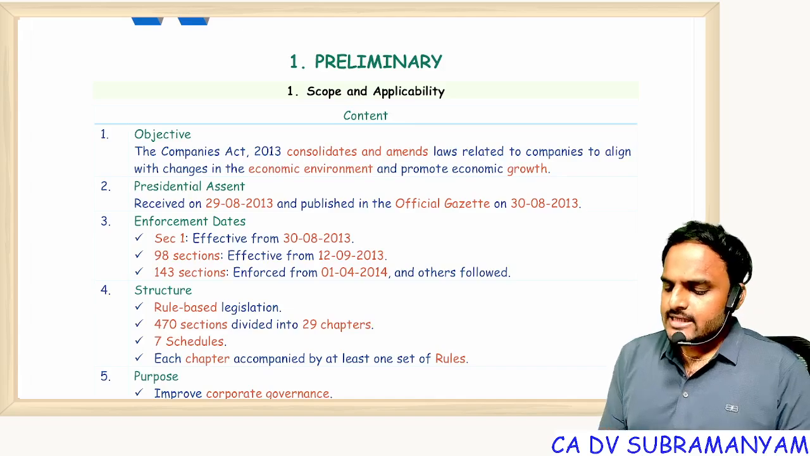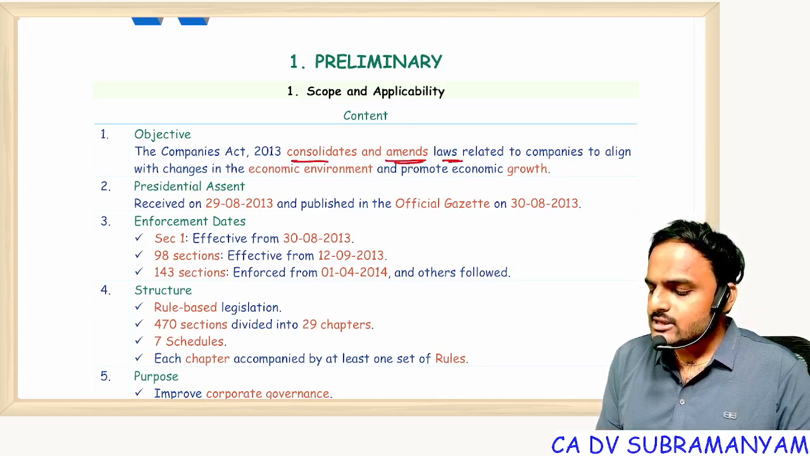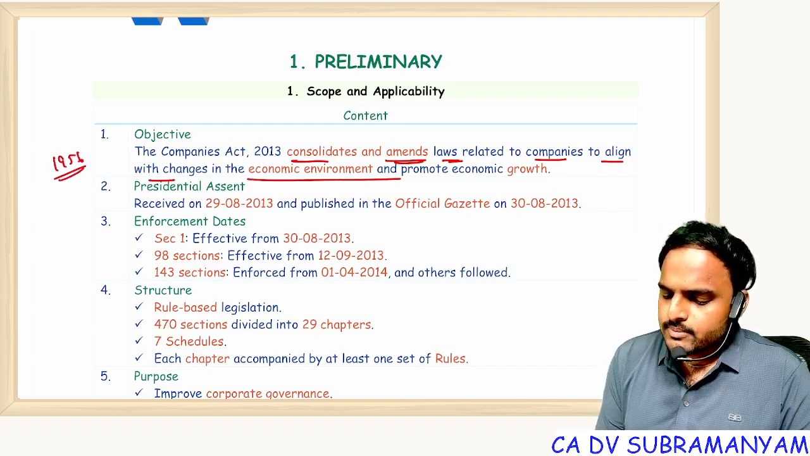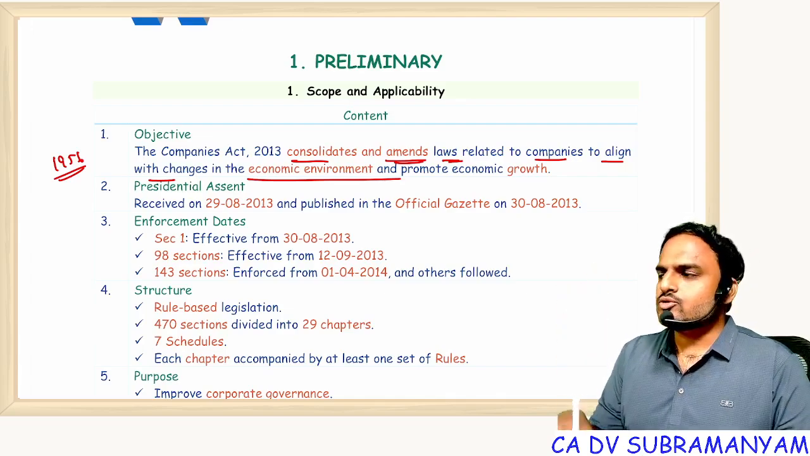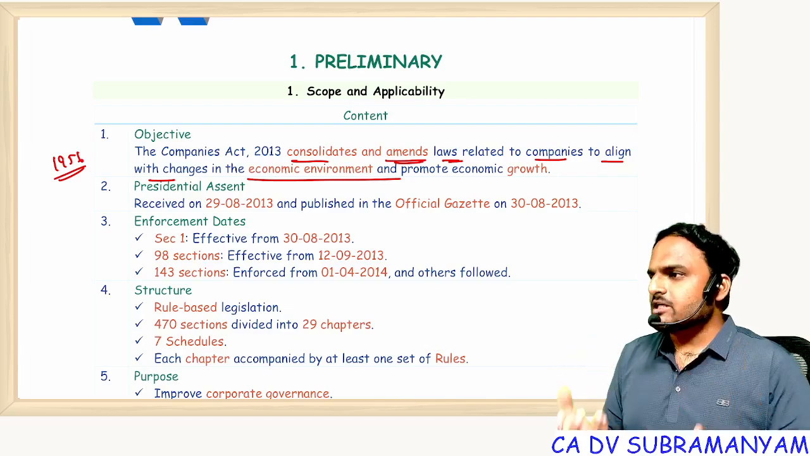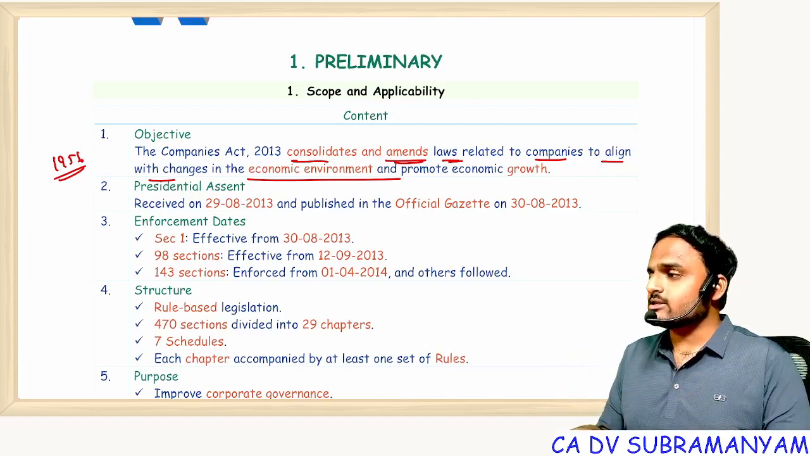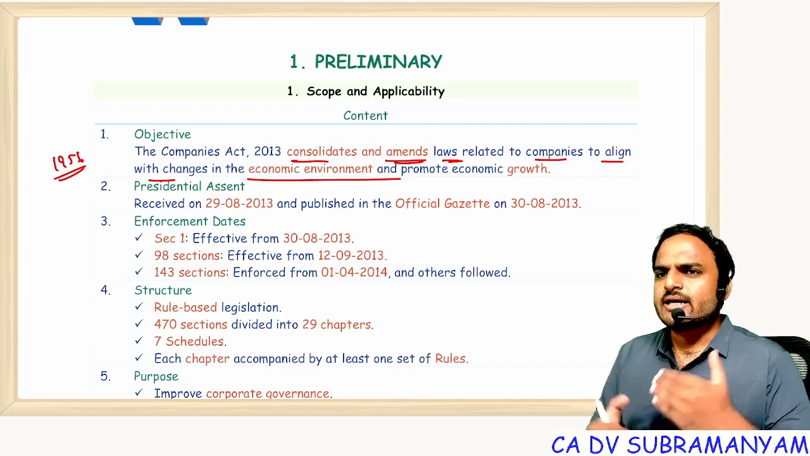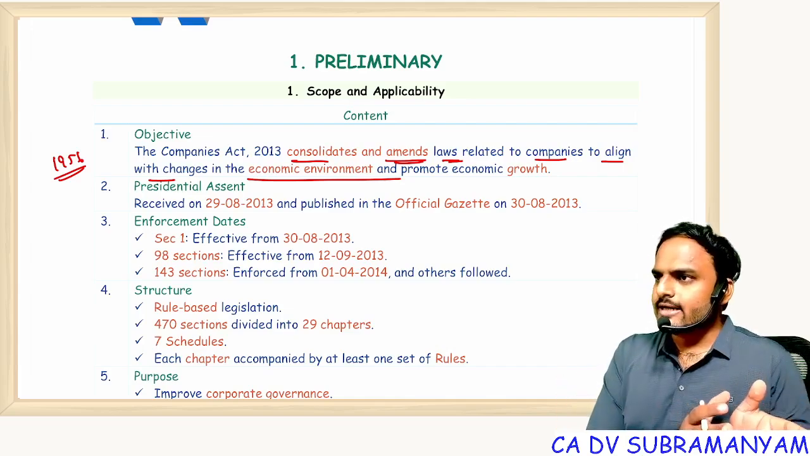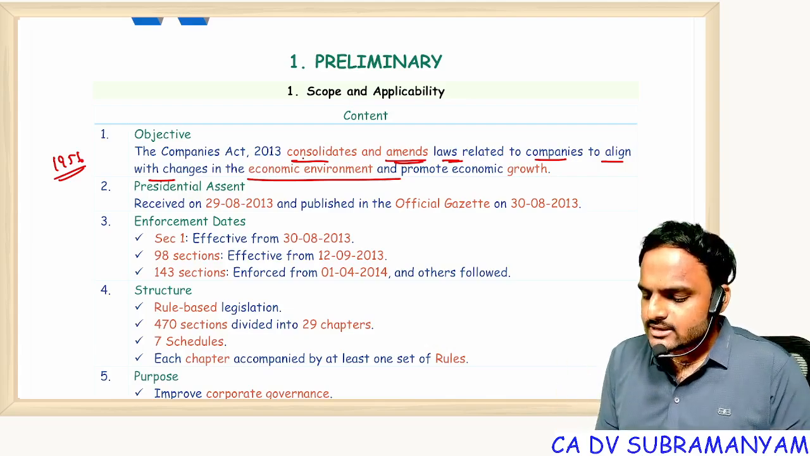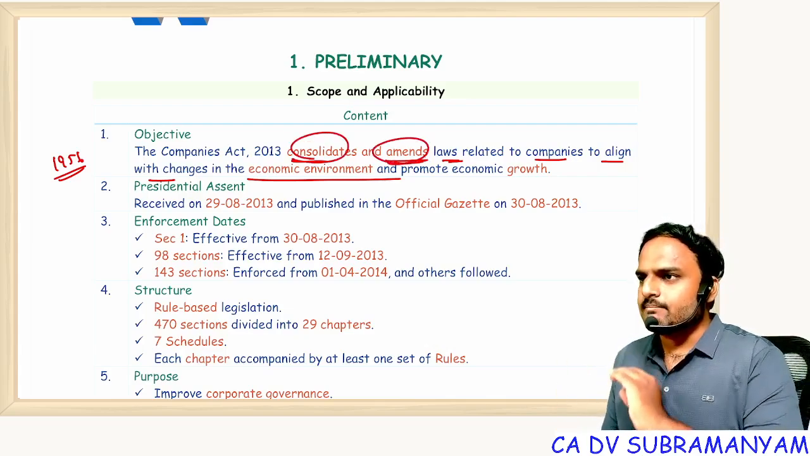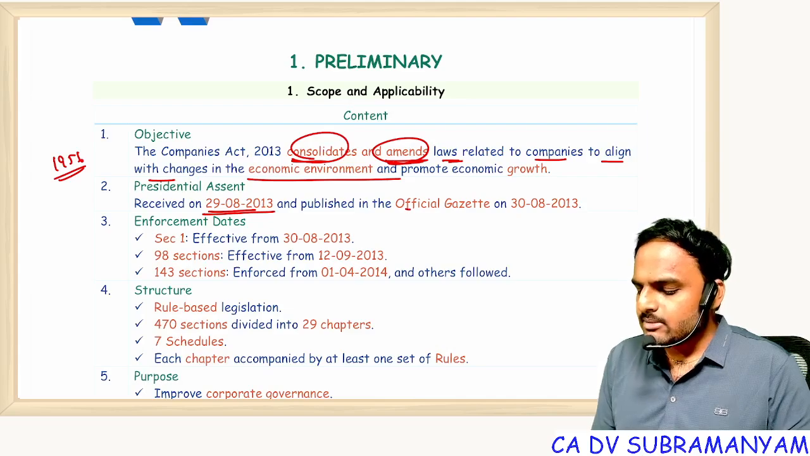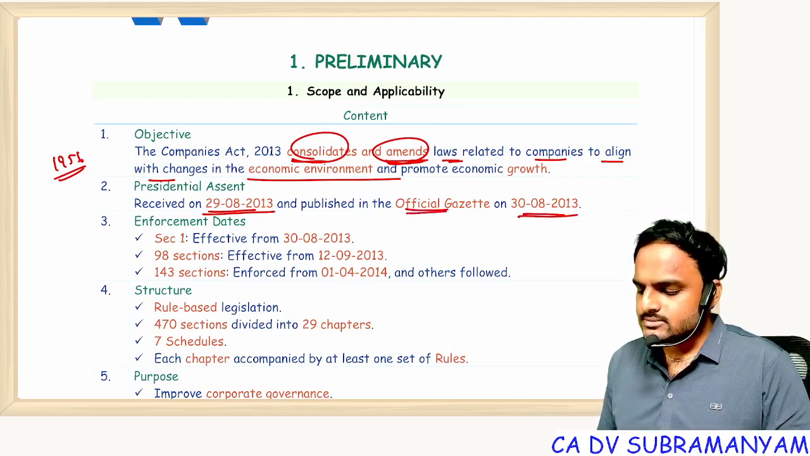First one, the Companies Act consolidates and amends the laws relating to companies to align with the changes in the economic environment. See, the Companies Act 1956 was popular at that time. Right now, due to advancement in operations, globalization, liberalization, privatization, that act became outdated. Instead of amending multiple times, let's throw that act, bring a new act, and this new act consolidates and amends all the previous company laws. And it received the consent of the President on 29th August and it was published in the official gazette on 30th August 2013.